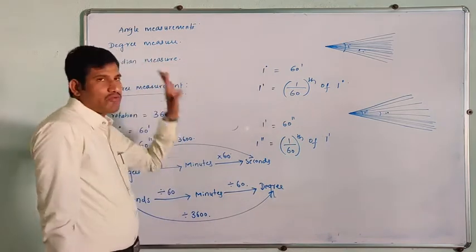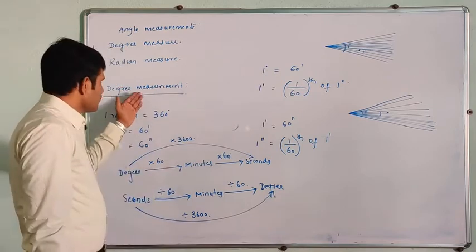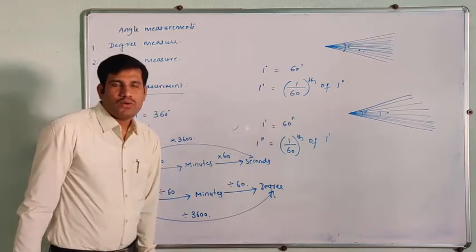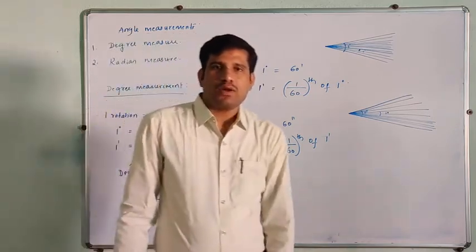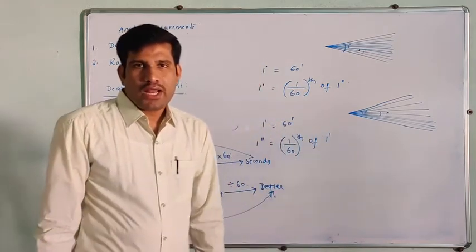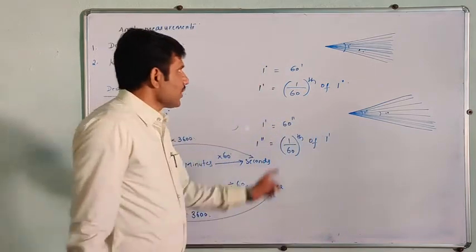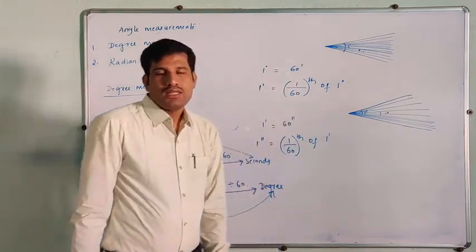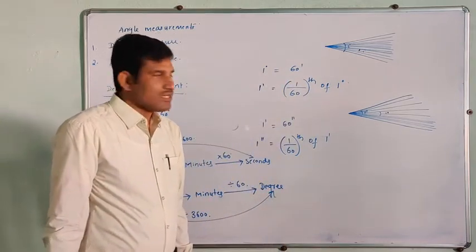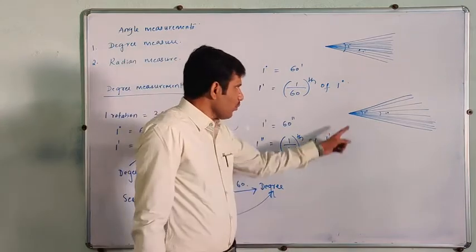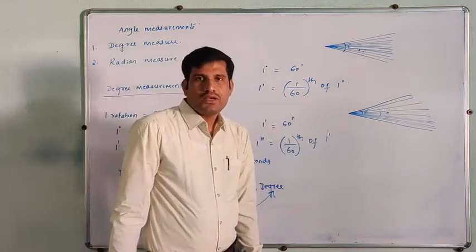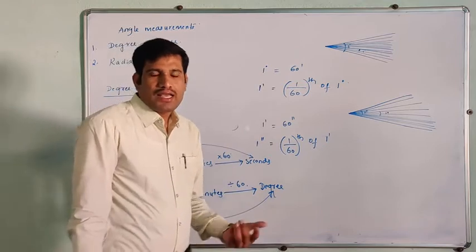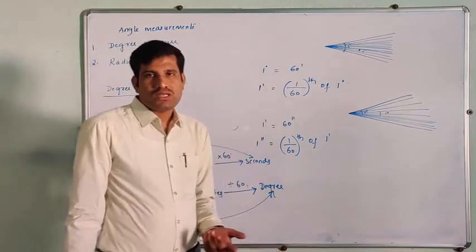So we have two types of measurements, degree and radian. So what is 1 degree? One complete rotation is divided into 360 equal parts. Then the angle between any two lines is 1 degree. Again that 1 degree is divided into 60 equal parts. Then the angle between any two lines is called 1 minute. Again that 1 minute is divided into 60 equal parts. Then the angle between any two lines is called 1 second.